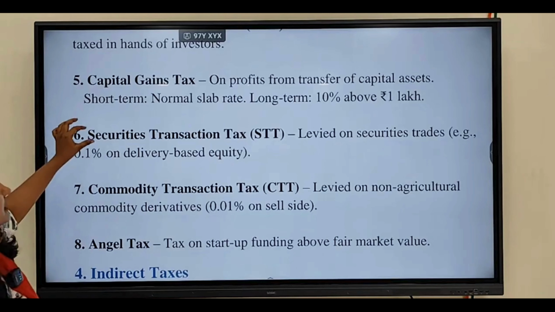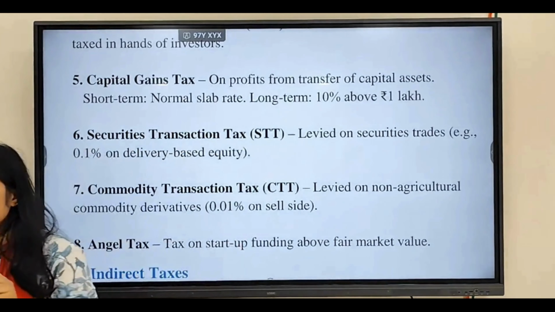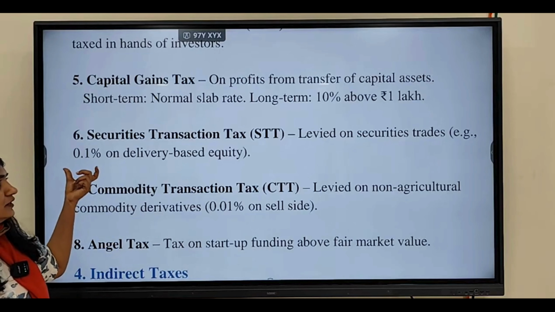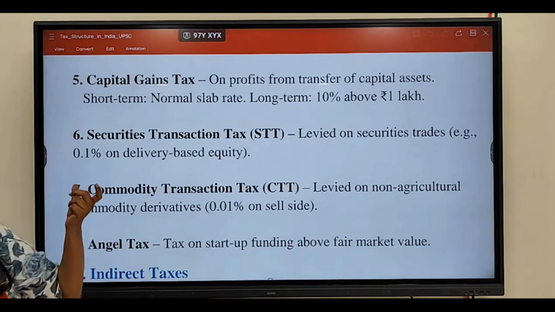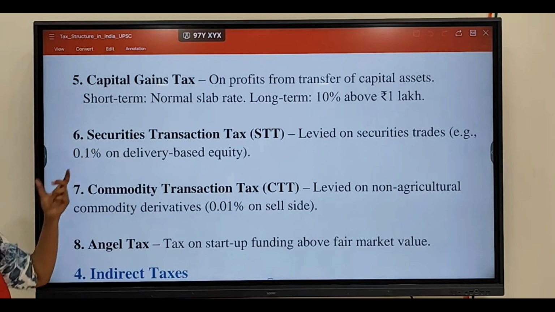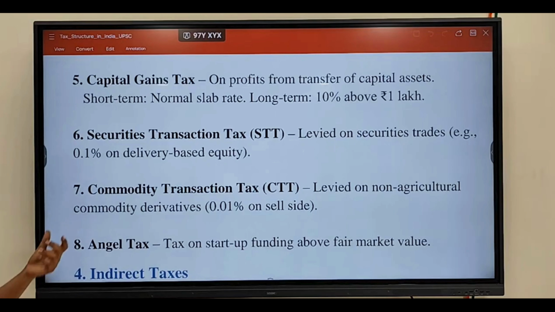Okay. First, what is security transaction tax? This is a tax that is levied for transaction of shares, buying and selling of shares. If you buy and sell the shares, you should pay around 0.1% on the profit you make from the securities. Think that you have purchased the shares, you got 100 rupees profit. In that, you should pay 0.1% for your 100 rupees profit.